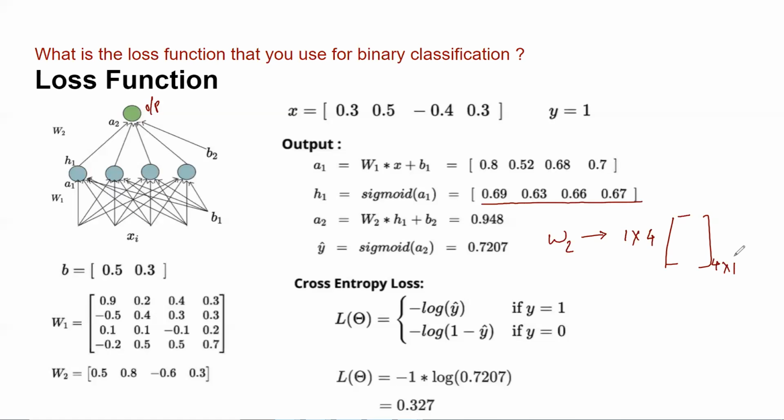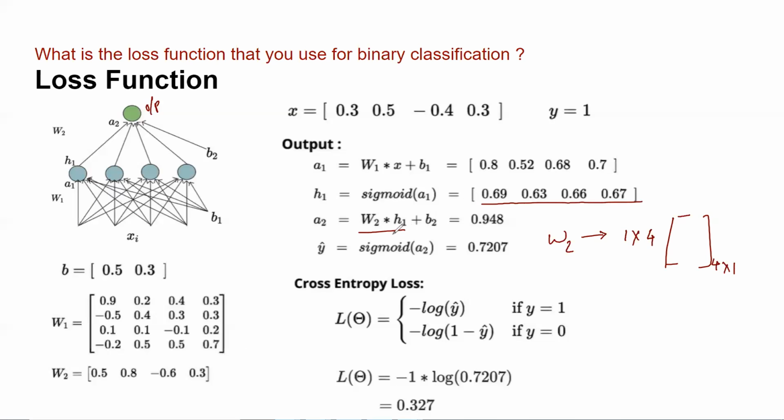See, when you said W2 is 1x4, you mean 1 row, 4 columns, right? Yes, 1 row, 4 columns. Okay. Now, and H1. And this is my input, right? So I have to multiply W2 and H1.